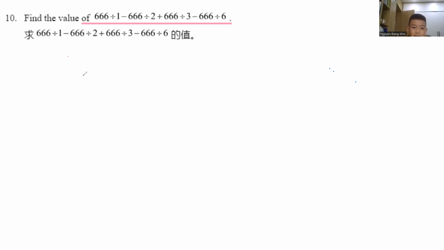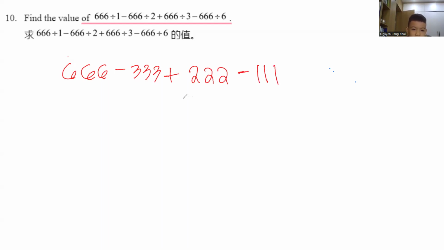666 divided by 1 minus 666 divided by 2 plus 666 divided by 3 minus 666 divided by 6. 666 divided by 1 is 666, minus 666 divided by 2 equals 333, and plus 666 divided by 3 equals 222, and plus 666 divided by 6 equals 111. 666 minus 333 equals 333, plus 222 equals 555, minus 111 equals 444.